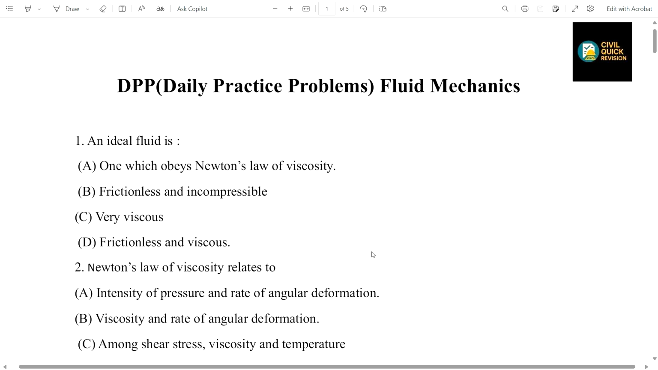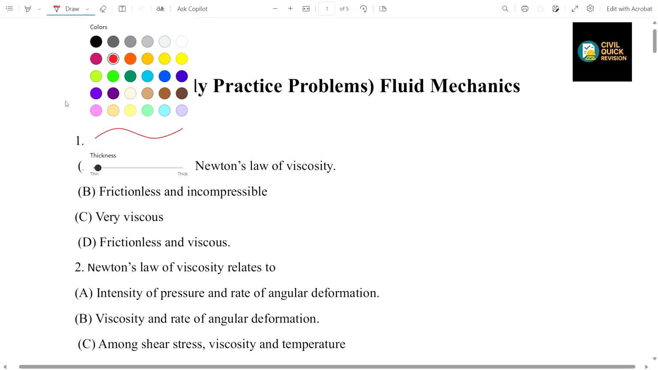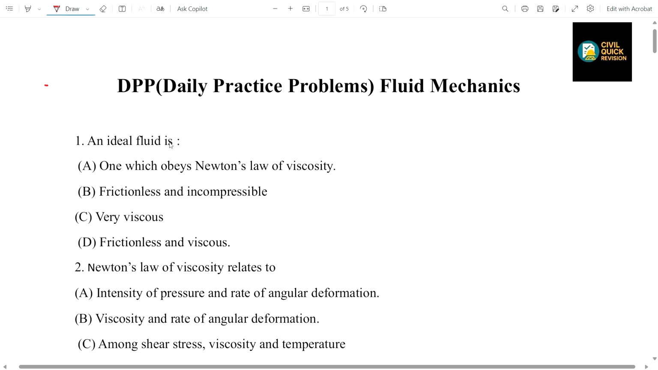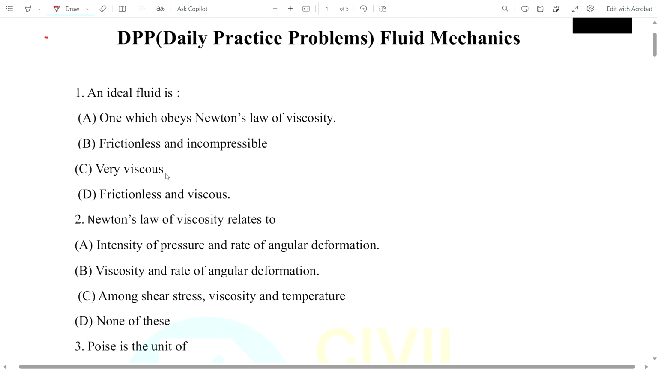Okay, now let's start with the first question. What is asked in this? An ideal fluid is what? Obeys Newton's law of viscosity, or is frictionless and incompressible, or is very viscous, or is frictionless and viscous. You know that an ideal fluid is a hypothetical fluid that is incompressible in nature and has no viscosity. This is not a real fluid. We can assume an ideal fluid for design purposes. So the answer will be frictionless and incompressible.